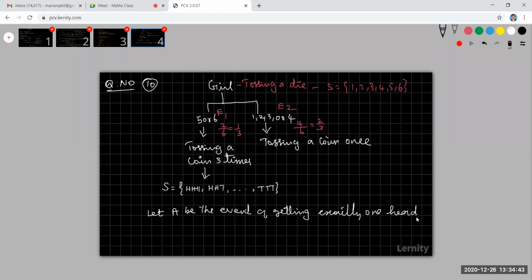Now the question is, what is the probability that she threw 1, 2, 3, 4 with a die? That means this exactly 1 head comes from the second one.